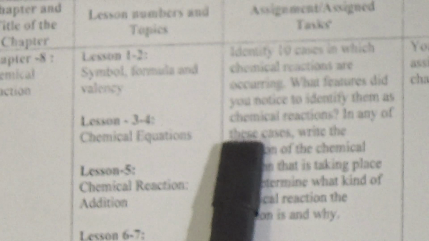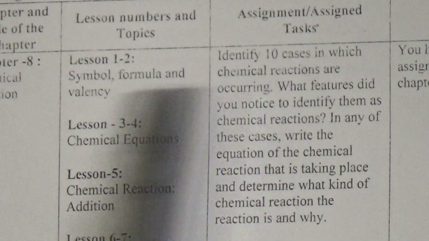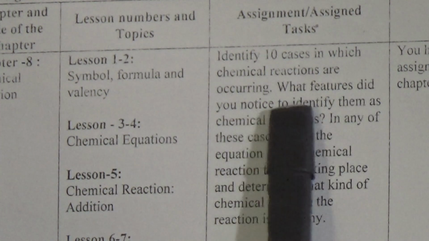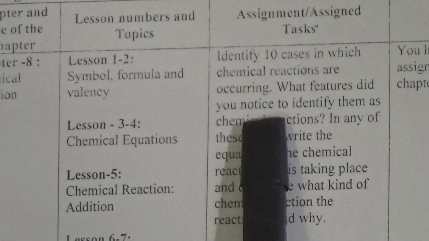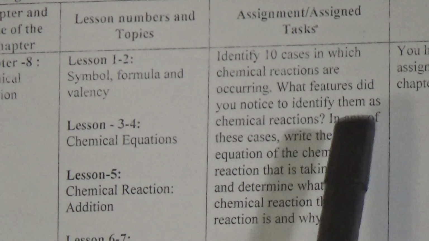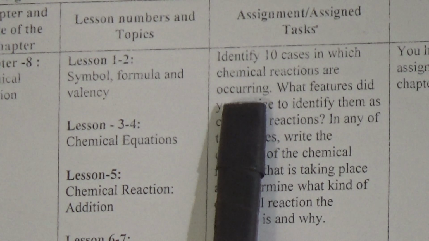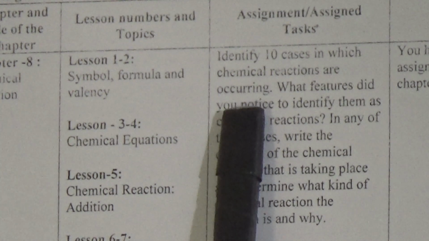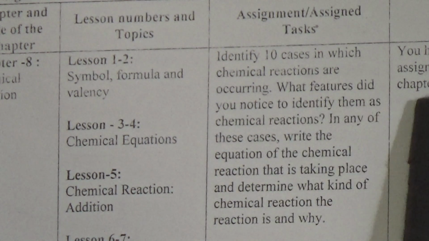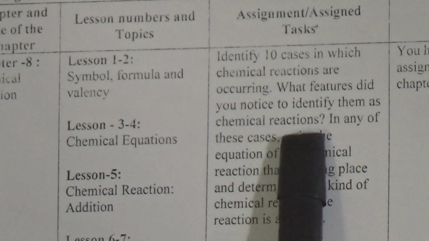The name of the chapter is chemical reaction, and in assignment number 5 the assigned task is: identify 10 cases in which chemical reactions are occurring. What features did you notice to identify them as chemical reactions? This is the first question. The first portion of the work is to identify 10 cases where a chemical reaction is occurring, and the second one is what features you noticed to identify them as chemical reactions.